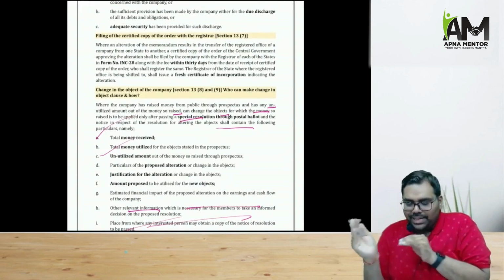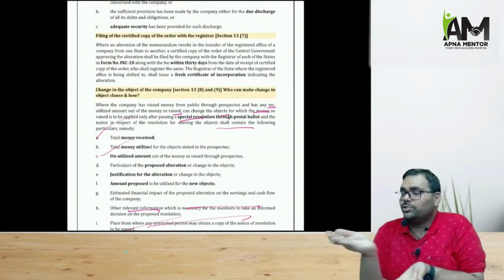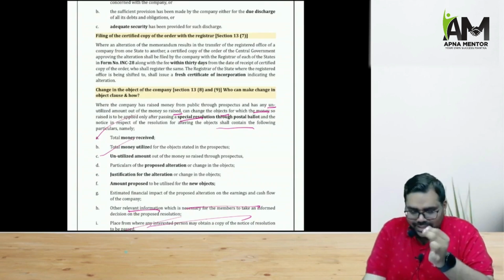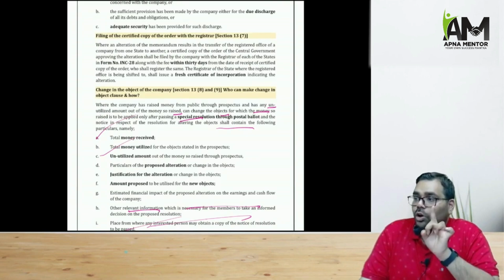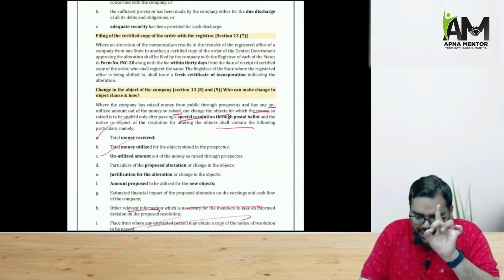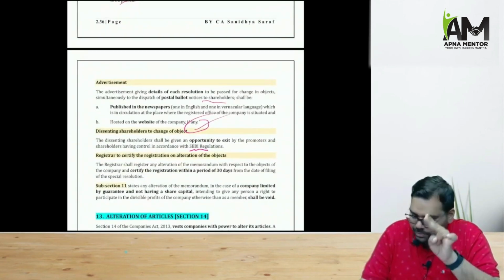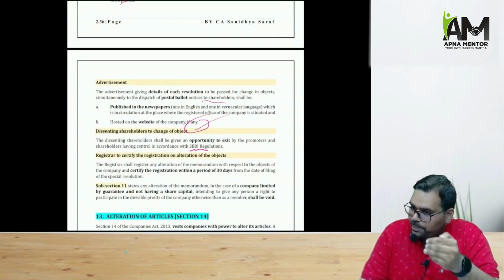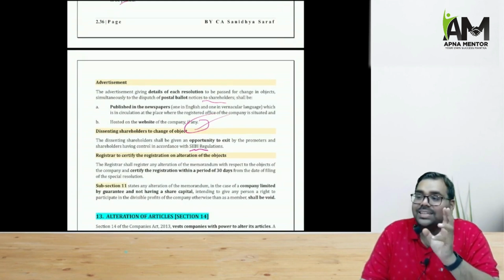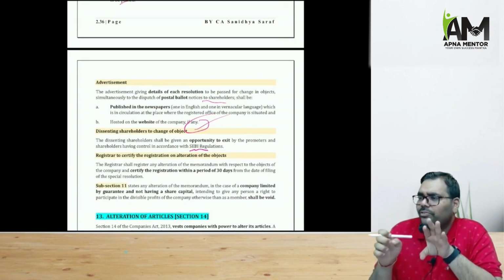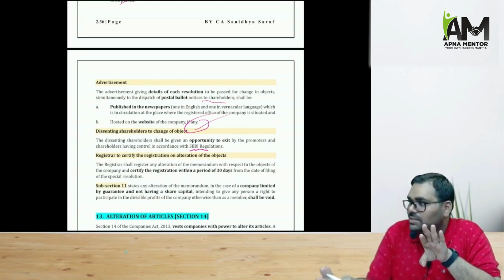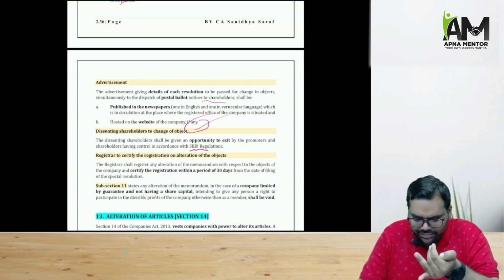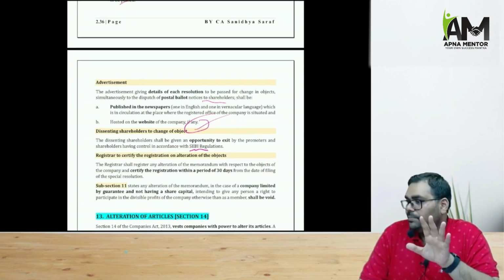But if the company has raised money through prospectus and misutilized the money, the company told something else in the prospectus, and is using the money somewhere else, then in that situation, the company needs to not only pass a special resolution, that SR must be passed only through postal ballot, point number 1. Point number 2, the company has to advertise about it in the newspaper. Point number 3, the dissenting shareholders who are not happy that we were told that money will be invested somewhere else will be given an exit opportunity. And then after that, finally, the alteration will be recorded with the registrar.